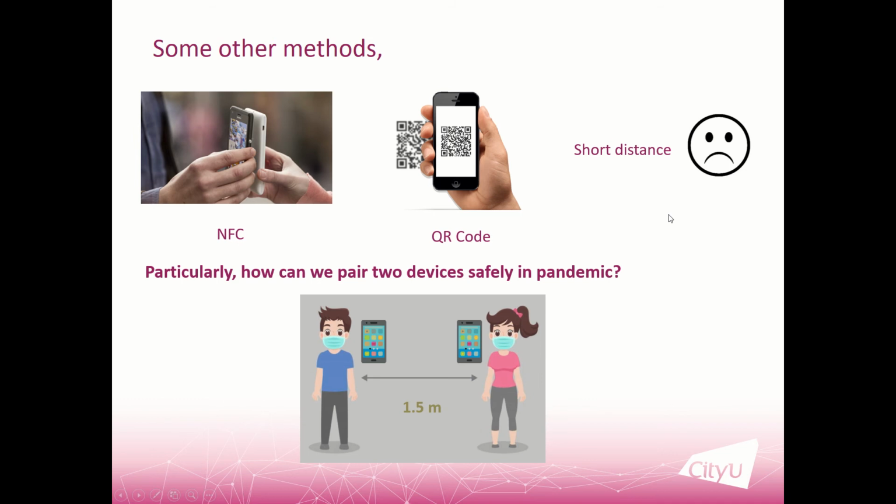So the question becomes how we can pair two devices safely in the pandemic, because we need to keep social distance. How can we pair two different devices that are far away from each other? The NFC and the QR code don't work here.